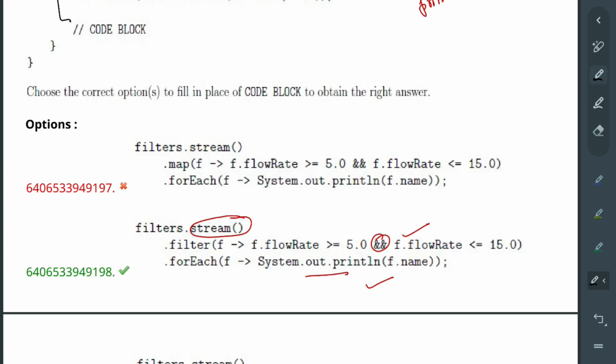Okay, filters.stream, it is creating the stream, fine. Then applying the filter, that is fine, and this is printing. This is stream, that's fine. This is mapping. We do not need to map. What mapping will do is apply these things on each element. We do not need to apply, we need to filter based on that. Choose this or choose that.